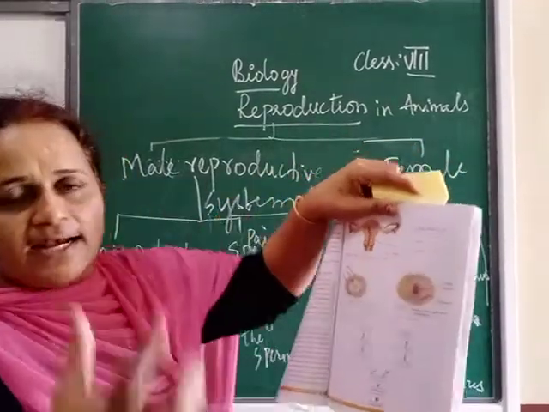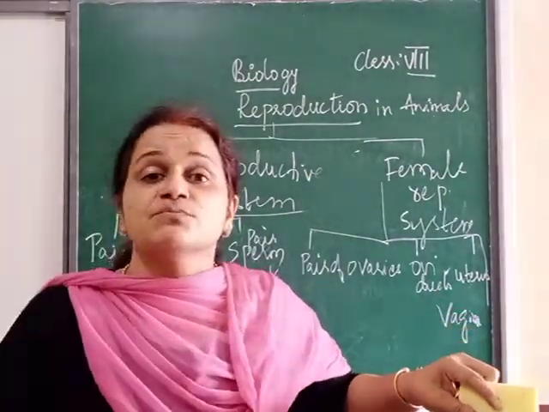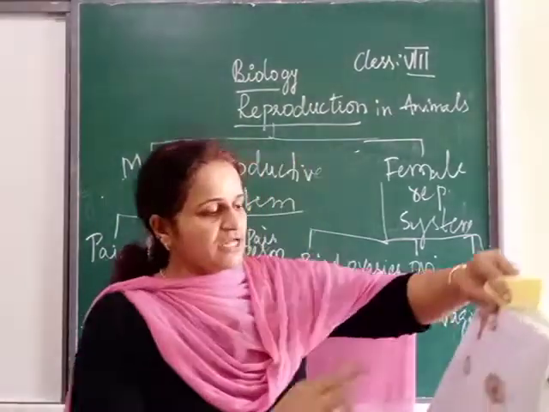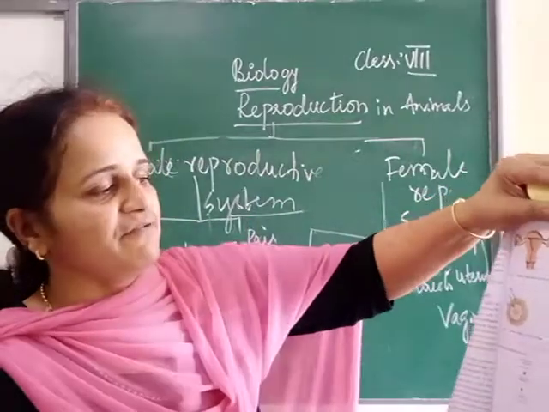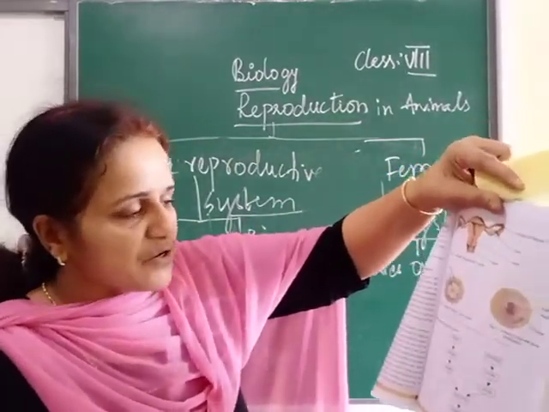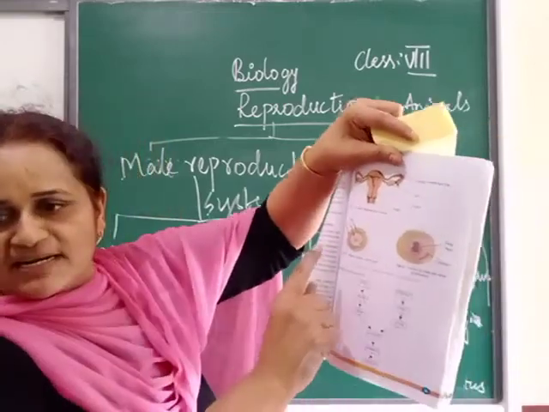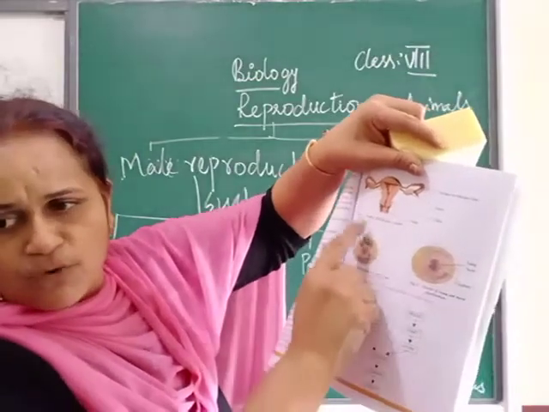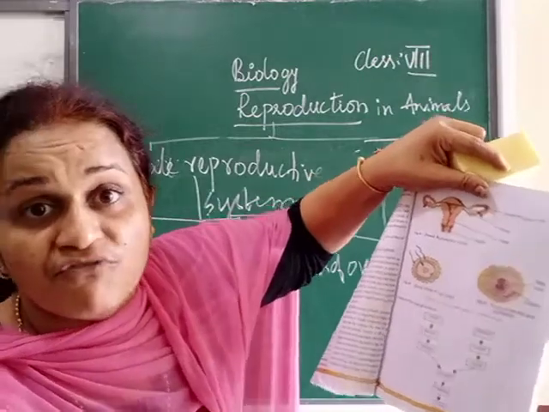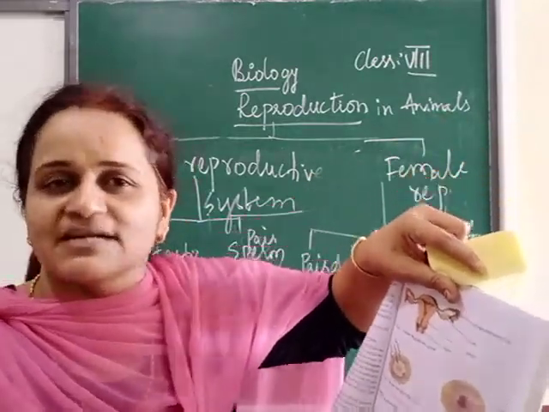Then we have a sac-like structure. See, you were in your mother's womb. We say mother's womb, no? So that mother's womb is called the uterus. In figure 9, you will get a clear picture. Then just below, you have figure 10, that is sperm. You can see the diagram, figure 10. So many sperms are coming. They are trying to enter what? Ovum. You know, fusion of sperm with ovum is called fertilization.